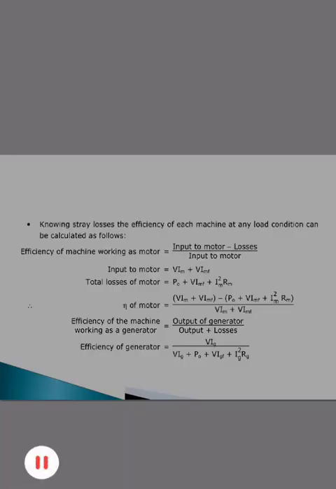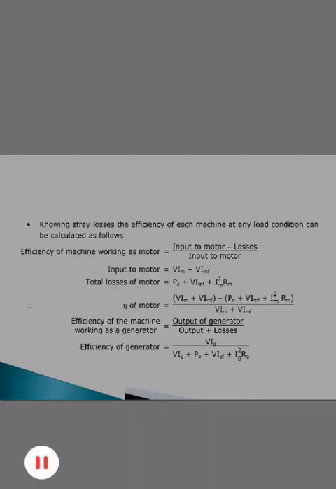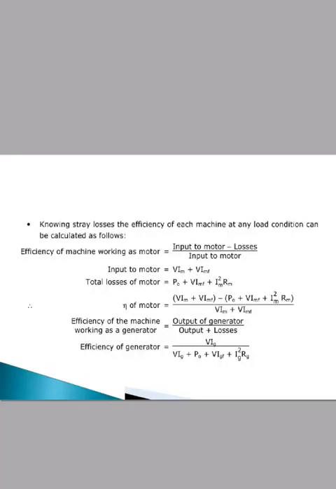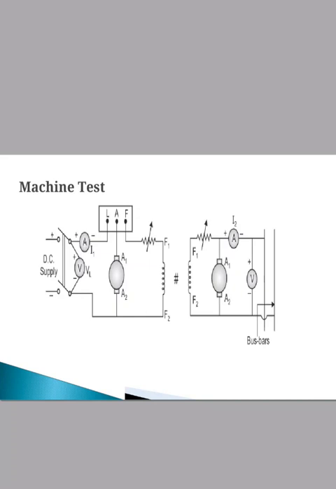Then the total losses of the motor are already calculated: P0 plus V Imf plus Im square into Rm, the copper losses, plus stray losses. Then the efficiency of the motor will be given by the formula. The efficiency of the machine working as a generator is given by output of generator divided by output plus losses. We put in the value of output of generator and losses, and we get the efficiency of the generator. Then we have to study the machine test or calibrated test.